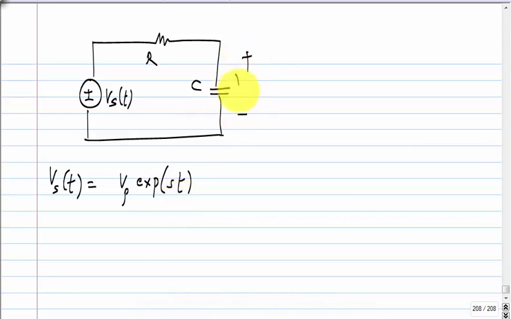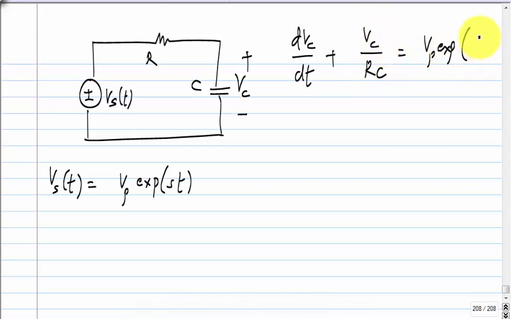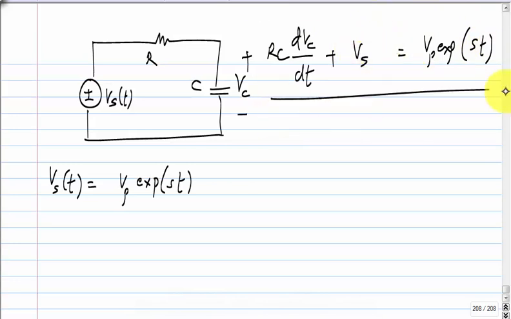I will still write the differential equation in terms of Vc. Let me write it like this. Is that the differential equation governing this?